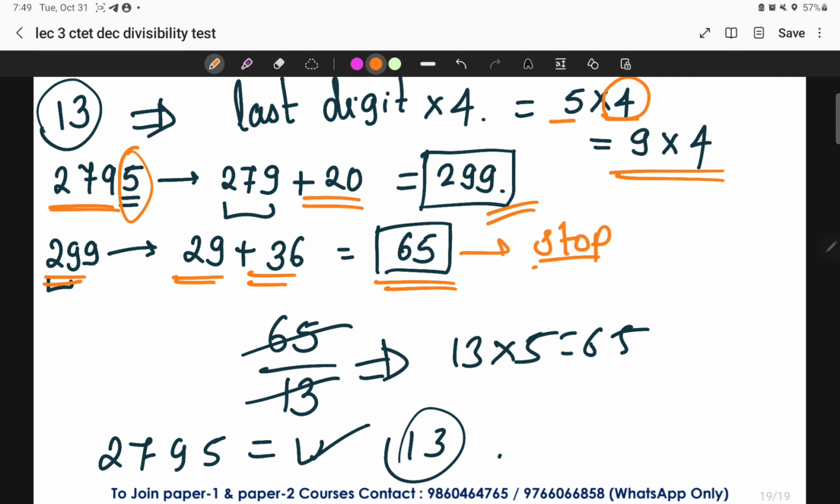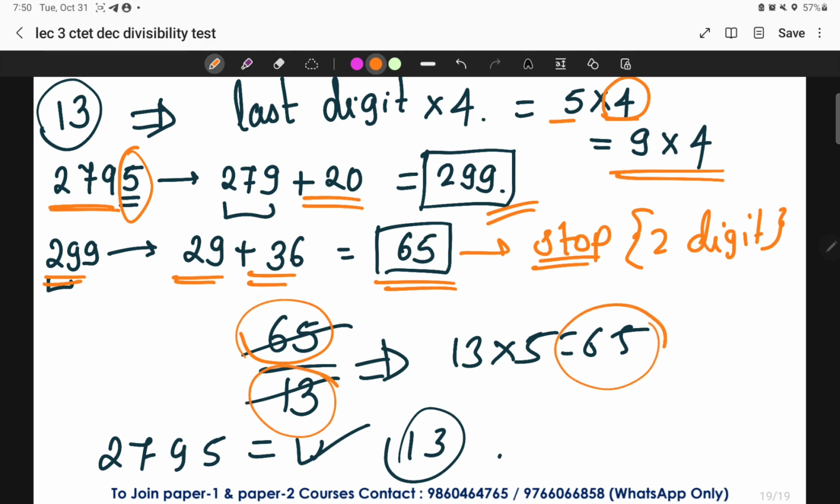Why have I stopped here? Because I got a 2-digit number. This is the rule. After you get the 2-digit number, simply divide that 2-digit number by 13. 65 is divisible by 13. Hence, I can conclude 2795 is also divisible by 13. This is the rule. Got it? I hope you have understood the divisibility rule of 13.